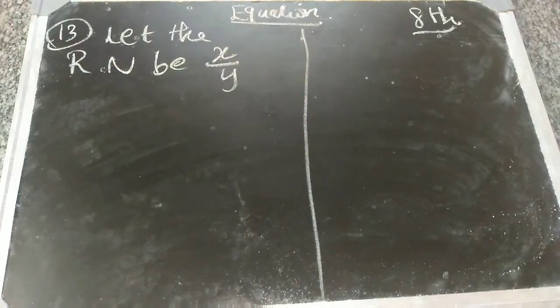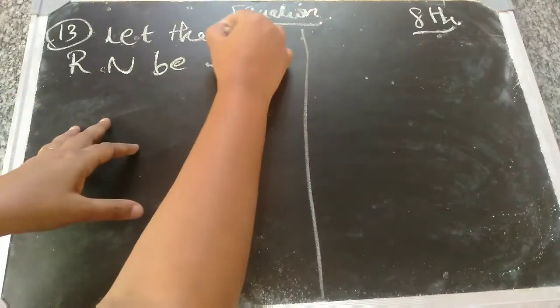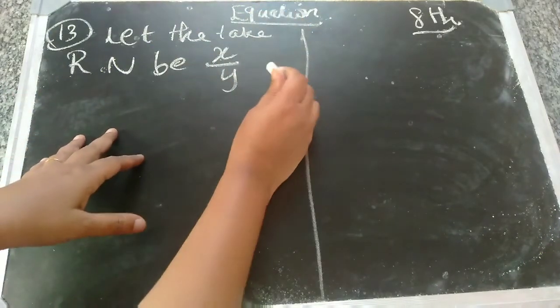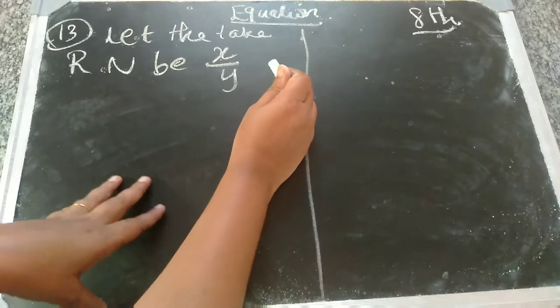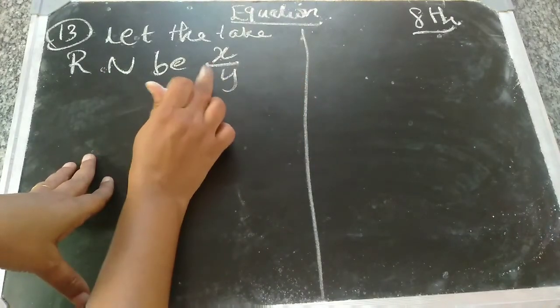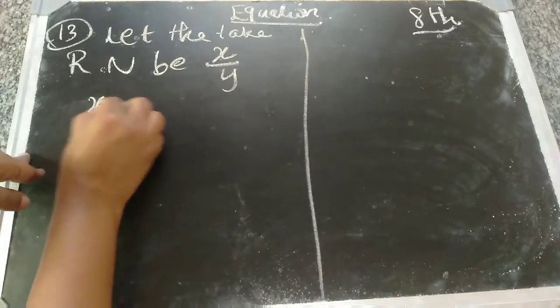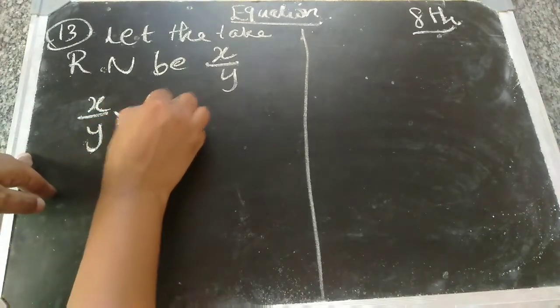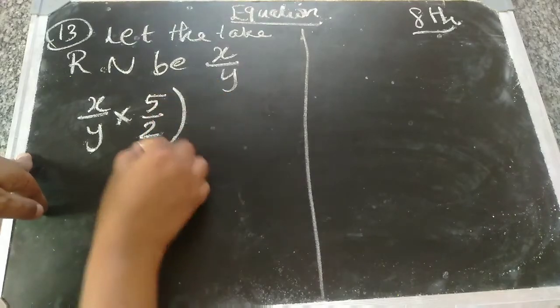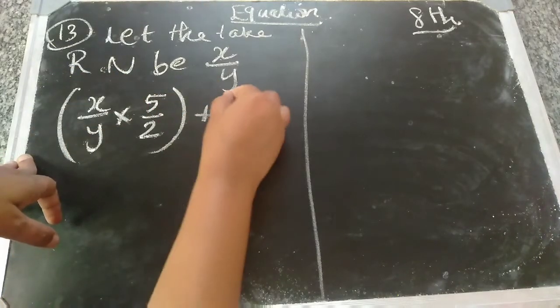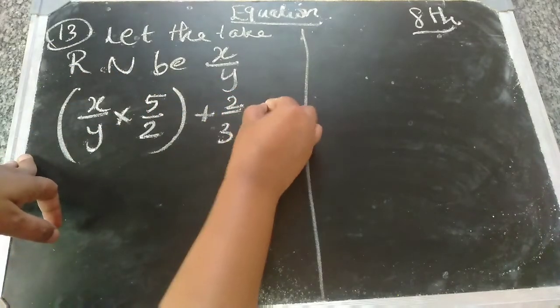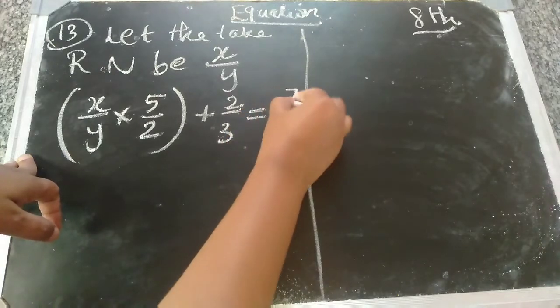Now in this rational number you multiply 5 by 2. In this result you add 2 by 3, you get minus 7 by 12.